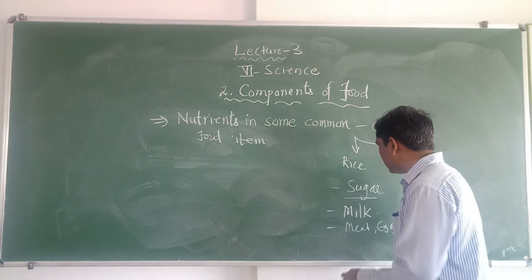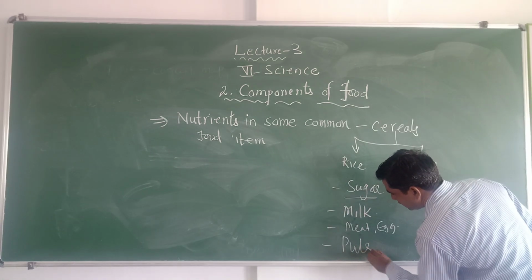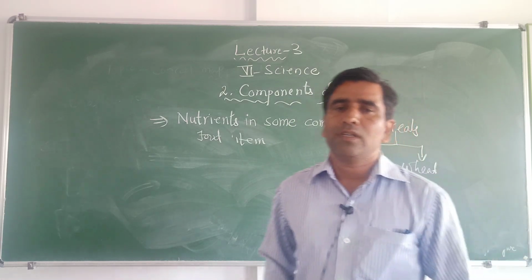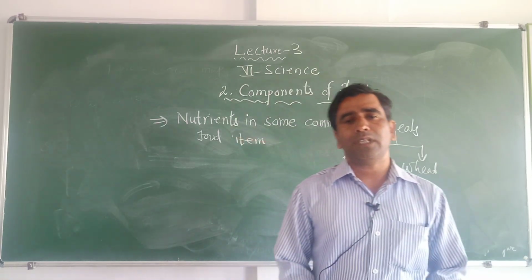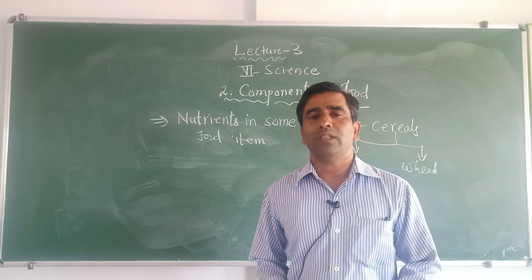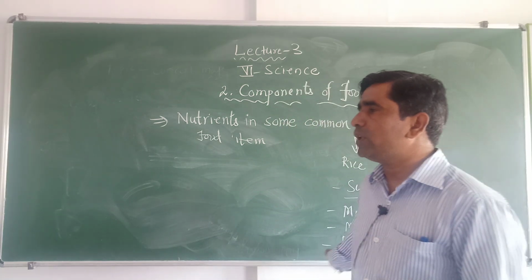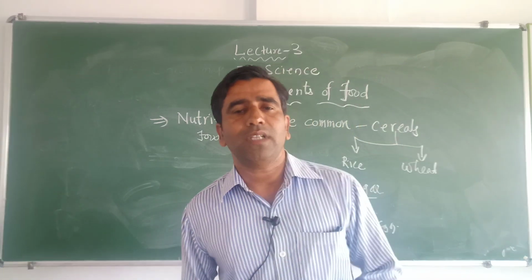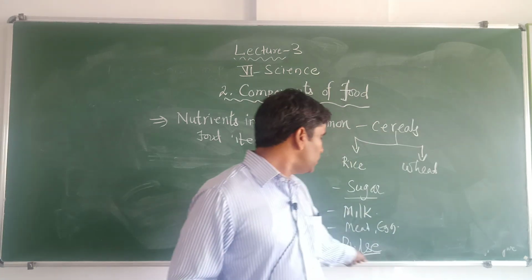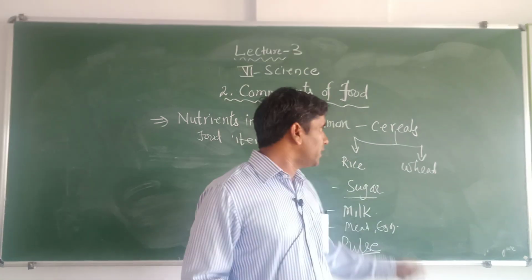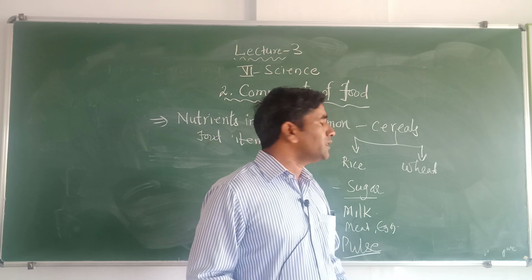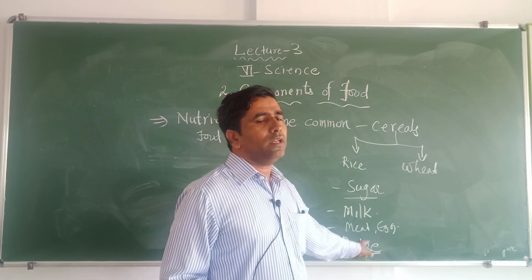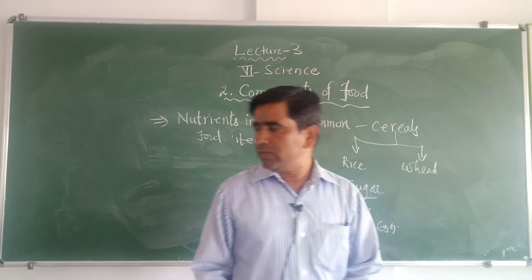Then let us take pulses. Pulses like tur dal, moong dal, urad dal, green gram. The pulses are also good sources of protein. They are rich in protein, and protein is required for the growth and formation of cells in the body. Pulses are also taken in less quantity when compared to cereals, that is carbohydrates. The main source in pulses is protein, and some other nutrients will be there.